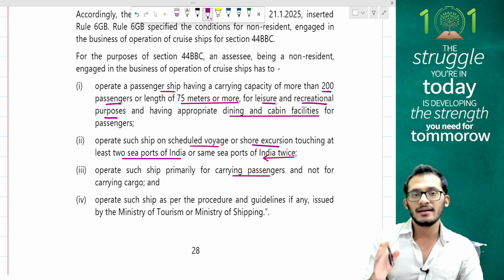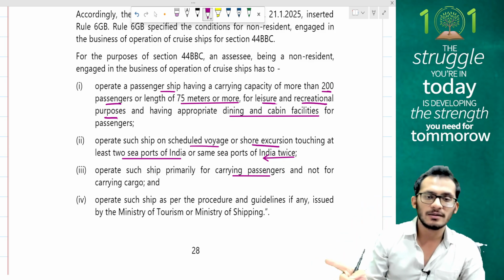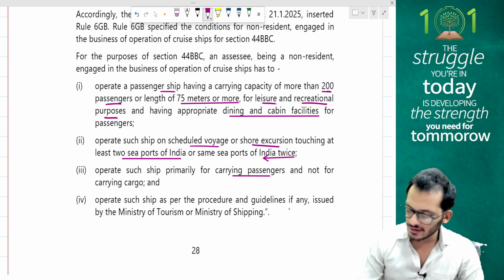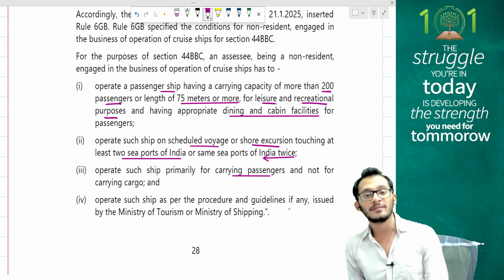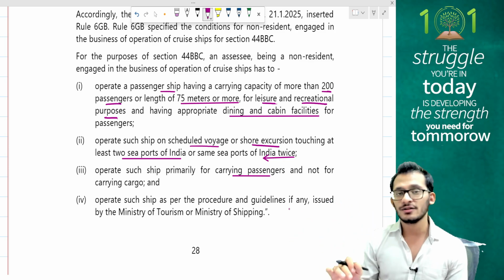If it is going to carry cargo, then it is the earlier presumptive taxation. It is not for this. This one is for the purpose of only carrying passengers. Next, operating such ship as per the procedures and guidelines as may be issued by the Ministry of Tourism or Ministry of Shipping, that has not been notified for your syllabus and therefore it doesn't matter. So 3 conditions for you to satisfy, people.